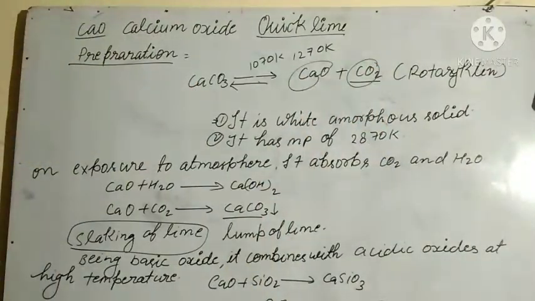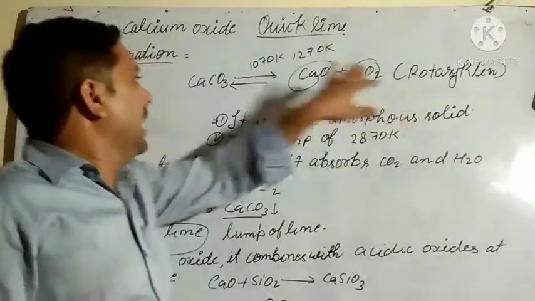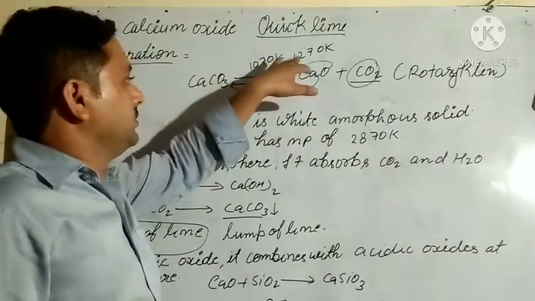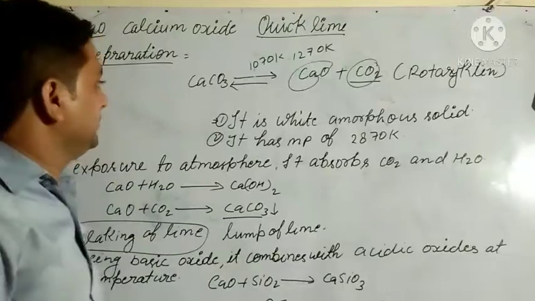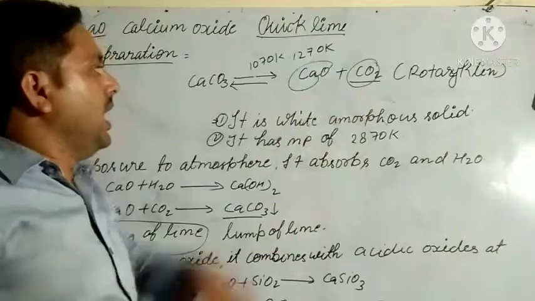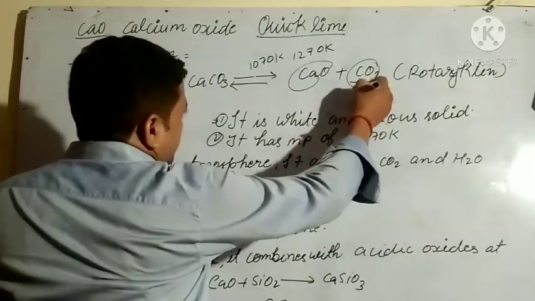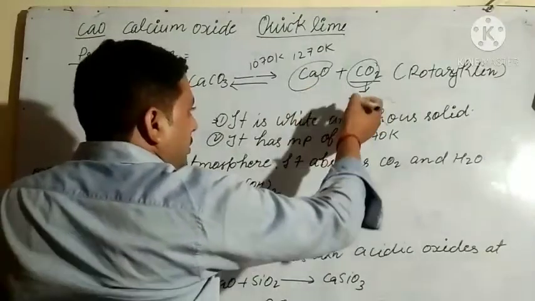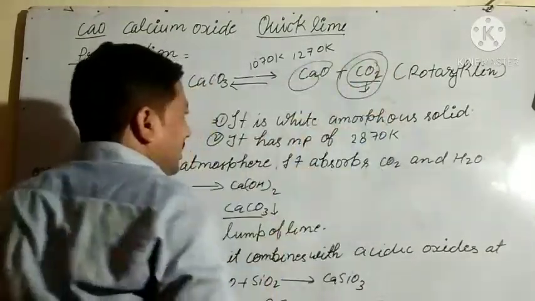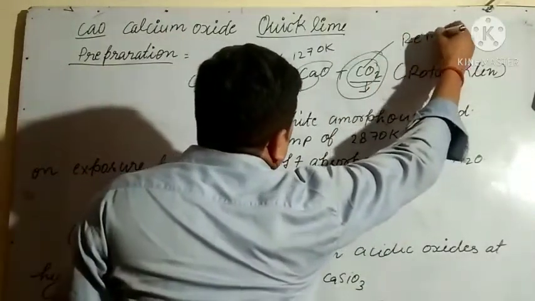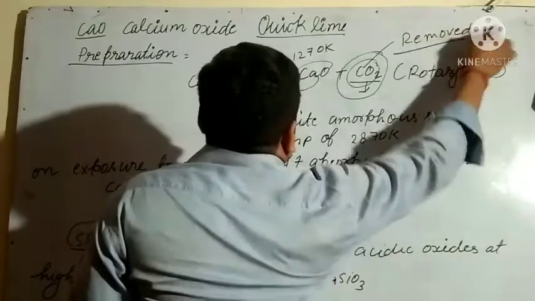So calcium carbonate is heated in a rotary kiln at 1070 Kelvin to 1270 Kelvin and gives calcium oxide and CO2.